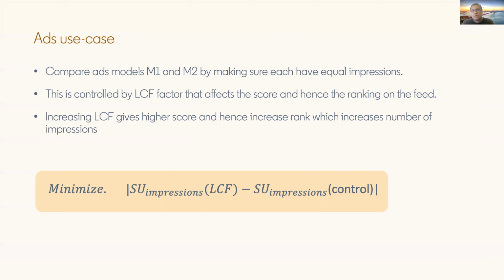You multiply it by LCF, and that basically means if LCF goes up, the final score of ads content also goes up, which will lead to more impressions. And we really want to minimize the gap of SU impressions, which is a function of LCF, minus SU impressions of the control model.